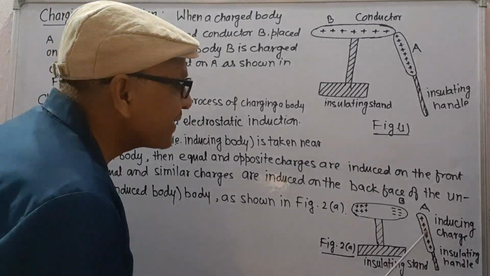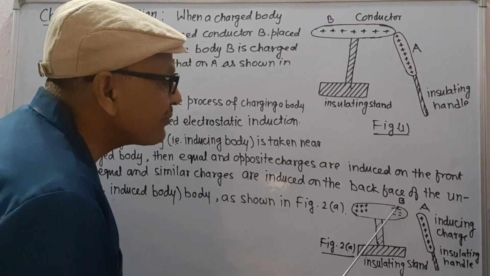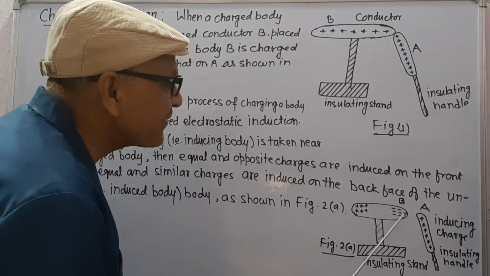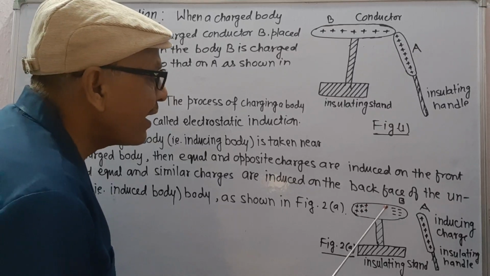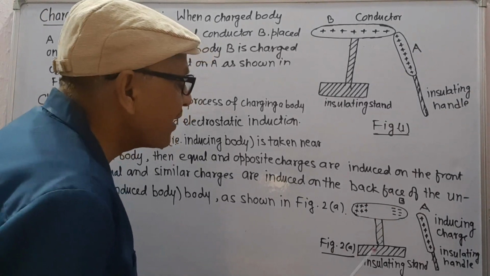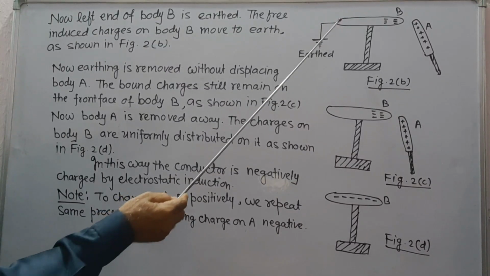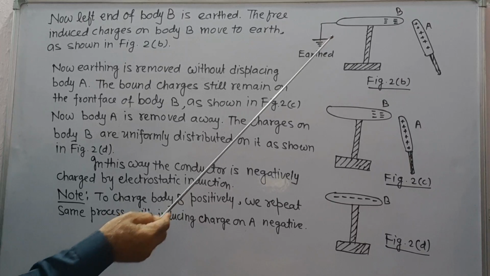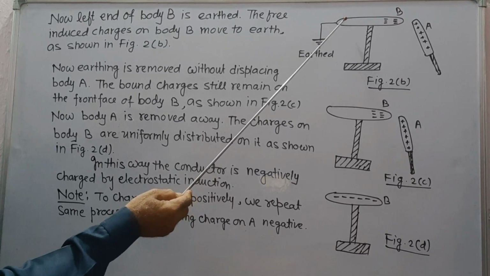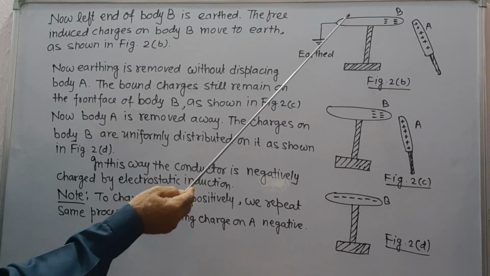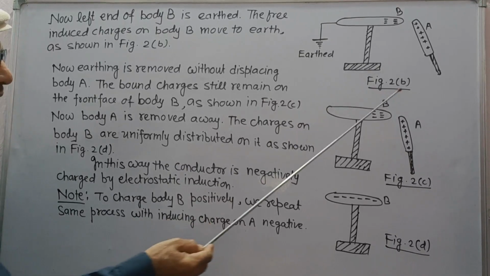That is, if it has charge plus Q, then it induces charge minus Q on the front face, and equal and similar charges are induced on the back face of the uncharged body, as shown in this figure. Now the left end of body B is earthed so that the free charges on the left side of body B move to earth, as shown in figure 2b.